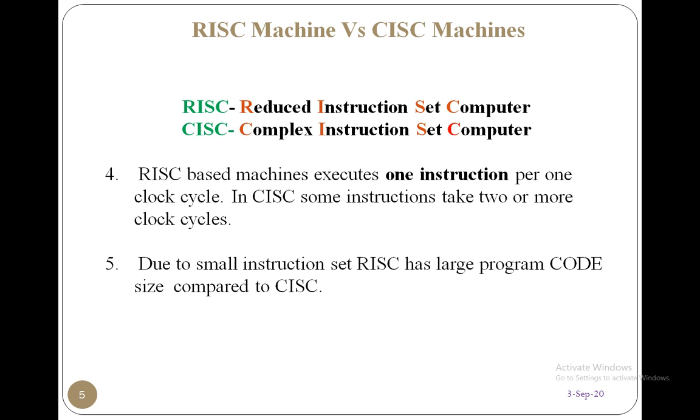Why? Because, as I am saying, to add two numbers where one is in the register and another is in memory, first of all you have to get the content from memory into a register. So you have to write one or two lines of program to get the contents of memory into the register. Then you add. Whereas in CISC, you can directly write the add statement; with one line you can add. But in a RISC-based processor, we are not able to add with one line. We have to add one or two lines above the add statement to get the data from the memory into the registers. So this is about the RISC and CISC differences.